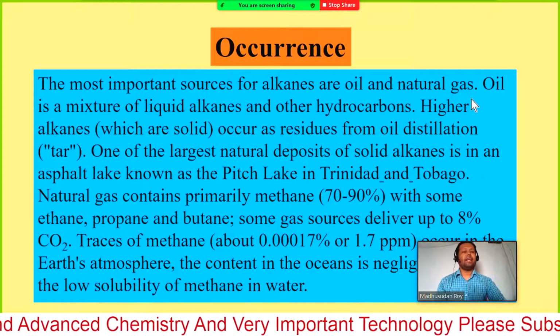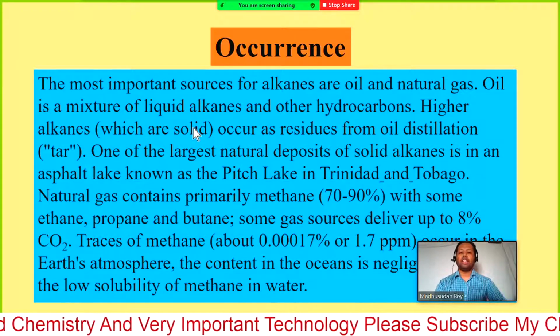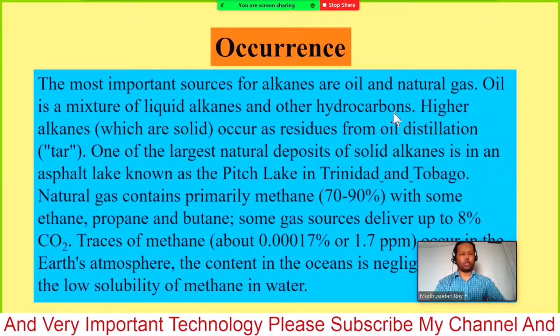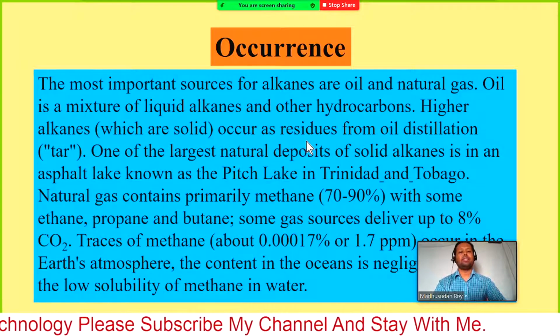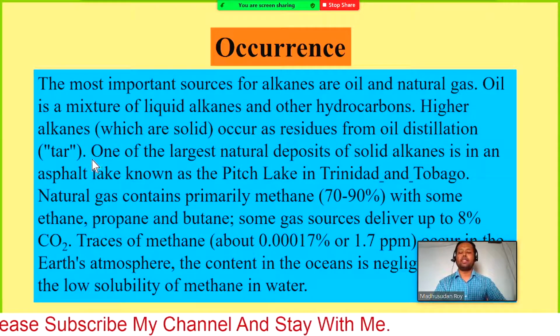So oil and natural gas. Oil is a mixture of liquid alkanes and other hydrocarbons. Higher alkanes, which are solid, occur as residues from oil distillation.